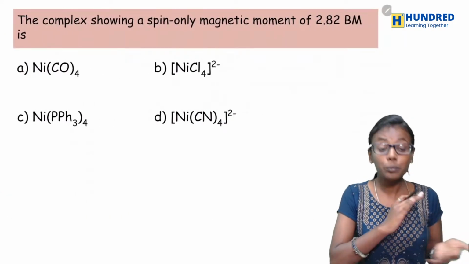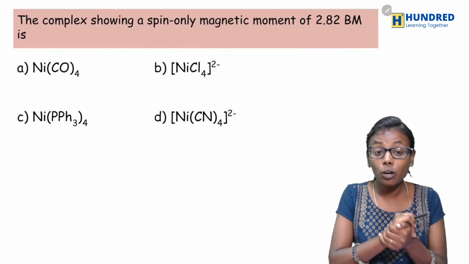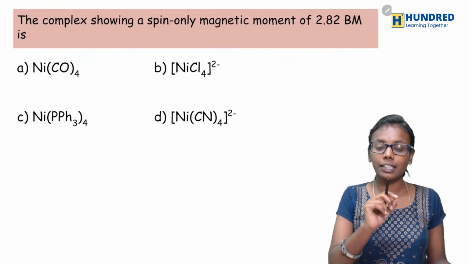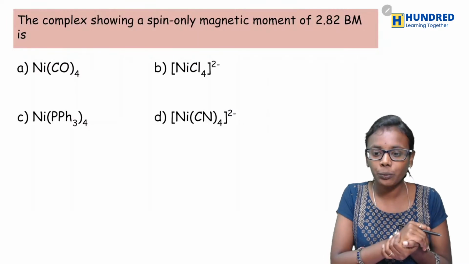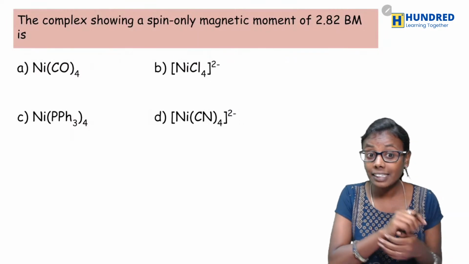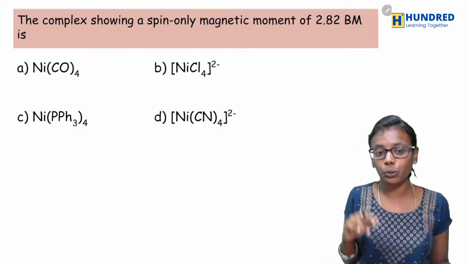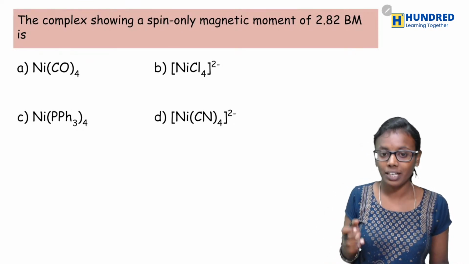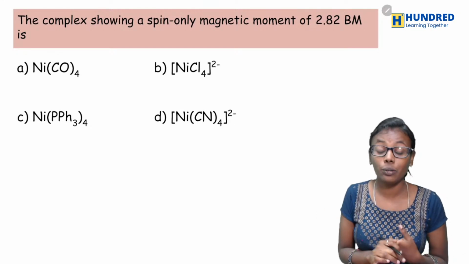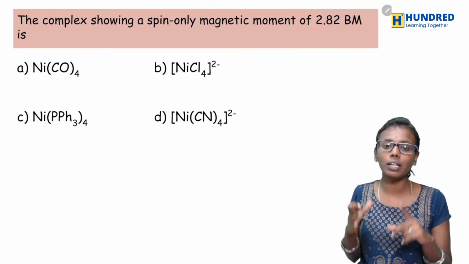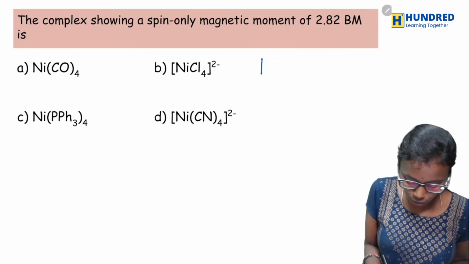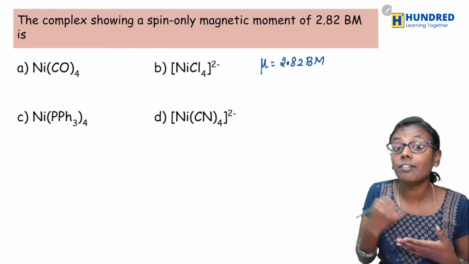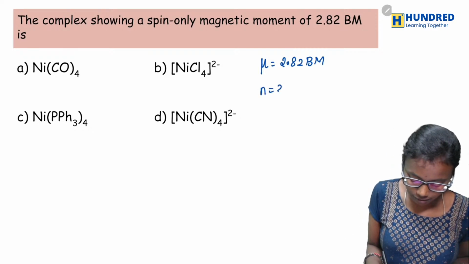Okay, so we'll move to the first question. The complex showing a spin-only magnetic moment of 2.82 BM is. Look into the options: Ni(CO)4, [NiCl4]2-, Ni(PPh3)4 and [Ni(CN)4]2-. So what have they given? They have given you mu, which is 2.82 Bohr magneton. What have they asked? They have asked n.